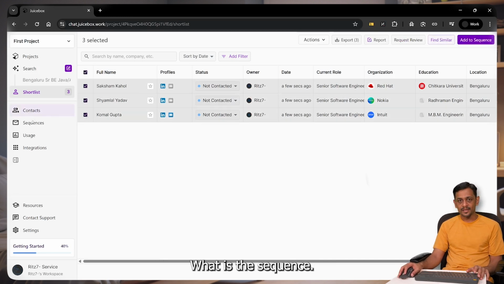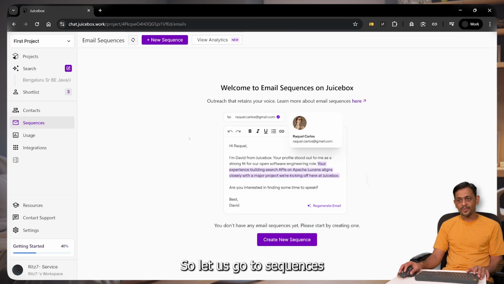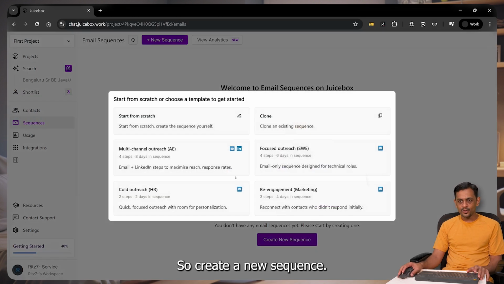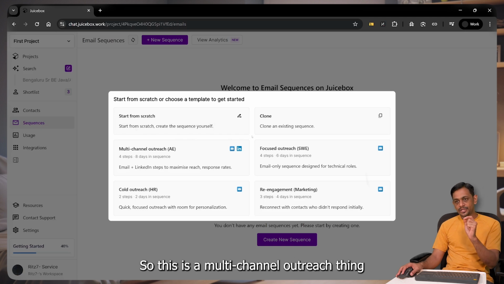What is a sequence? So let's go to sequences, and we can create a new sequence. Okay, so I'll create a new sequence. You can see what exactly happens, right? So start from scratch or choose a template to get started. So this is a multi-channel outreach thing.